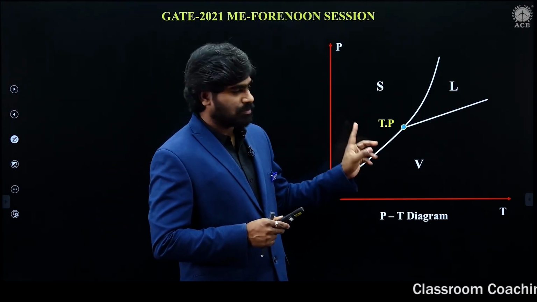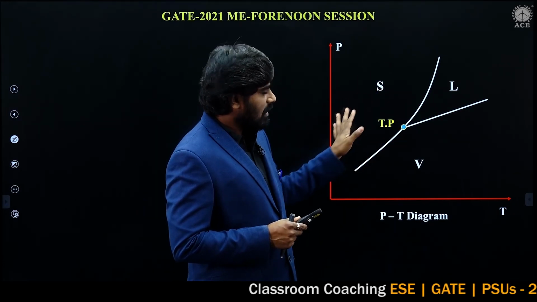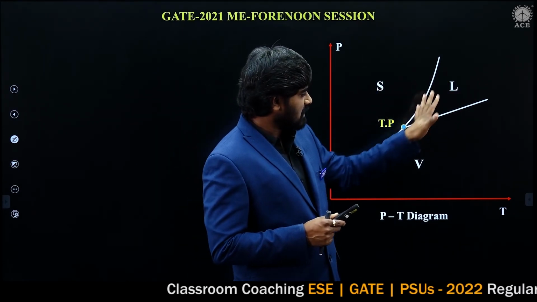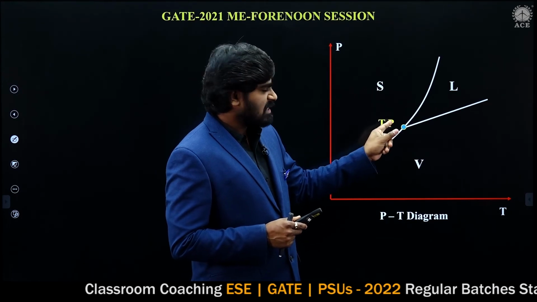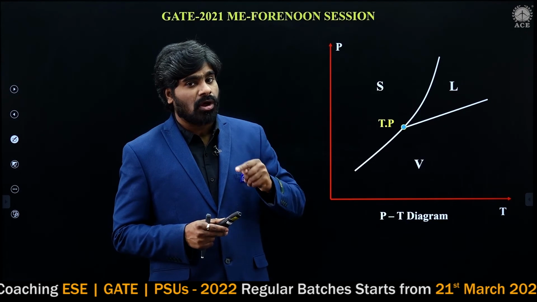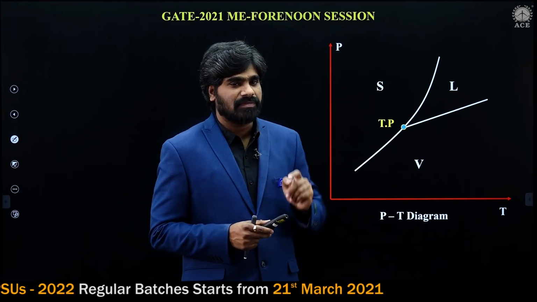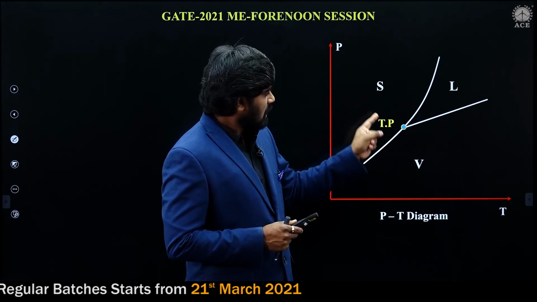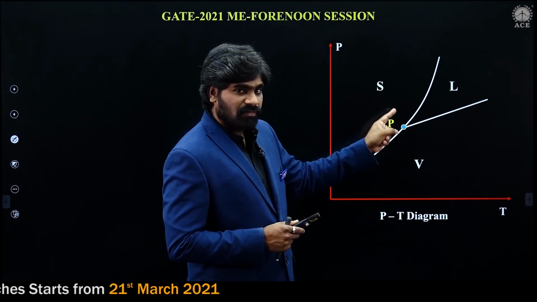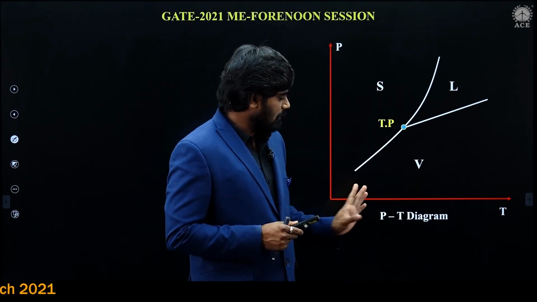In properties of pure substance, we have studied like this. And this point is called triple point. This is solid region, this is liquid region, this is vapor region. So, what is triple point? It is a point at which all three phases coexist in equilibrium. We have discussed triple point. So solid, liquid, vapor, all phases exist in equilibrium. That point is called triple point. So, this is the PT diagram.